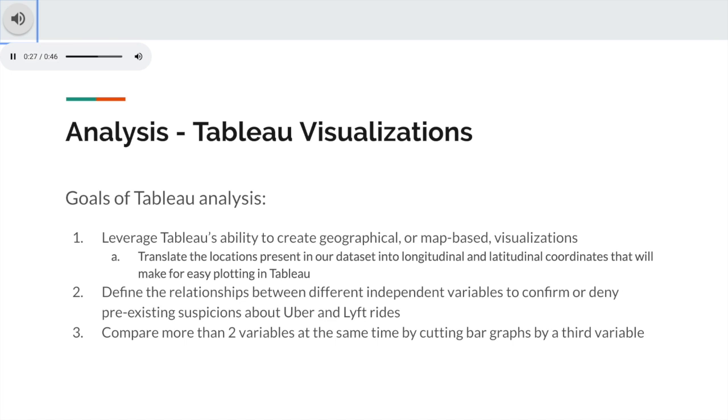Next, we wanted to define the relationship between different independent variables to confirm or deny pre-existing suspicions about Uber and Lyft rides. Specifically, the relationship between ride type and price, which we discussed a bit earlier. Our third goal was to compare more than two variables at the same time and leverage Tableau's unique ability to cut bar graphs by a third variable.